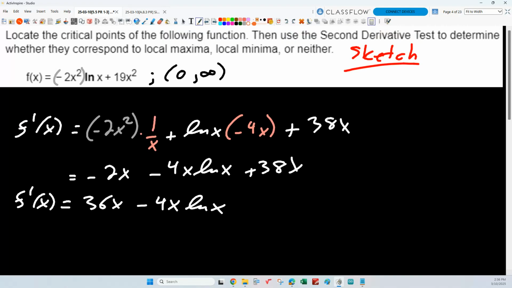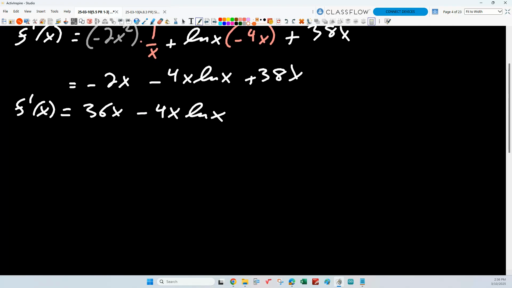Remember, our domain is the open interval from 0 to infinity. So there's no place where the derivative is undefined in our domain, agreed? But we have to find out where it's equal to 0. Okay, so let's factor this instead.